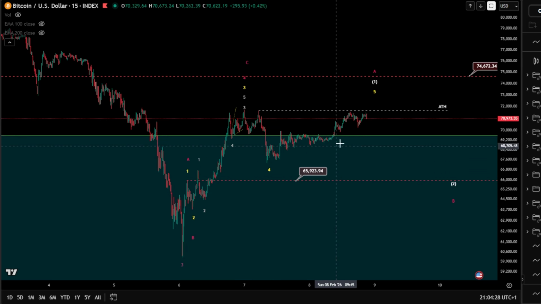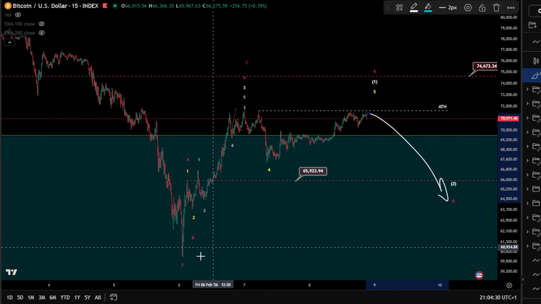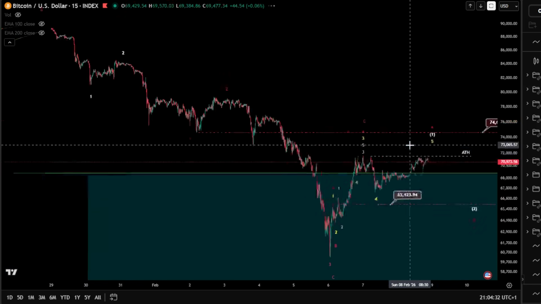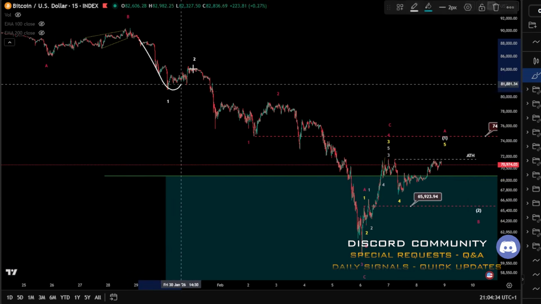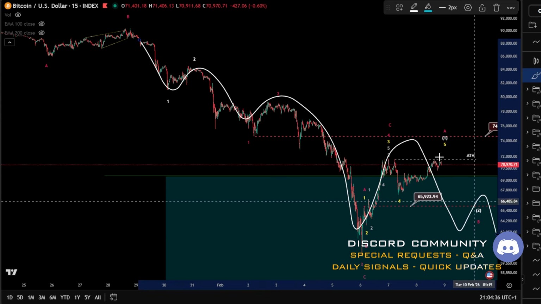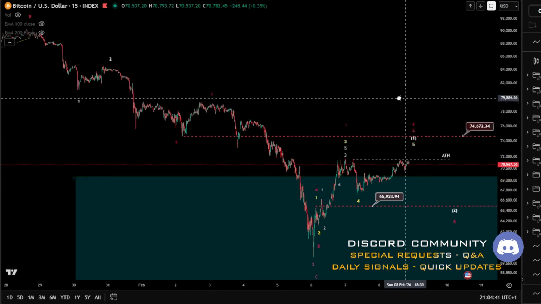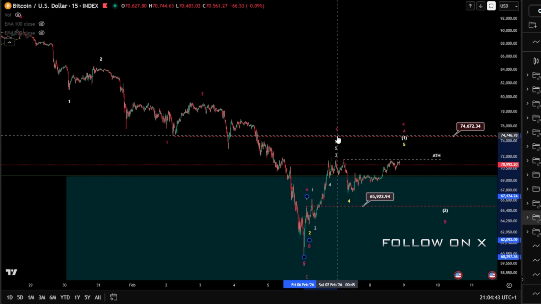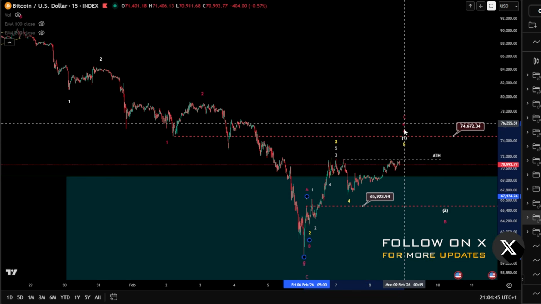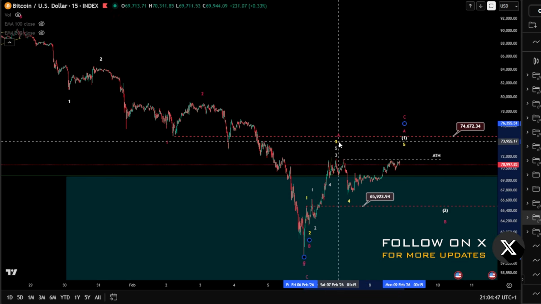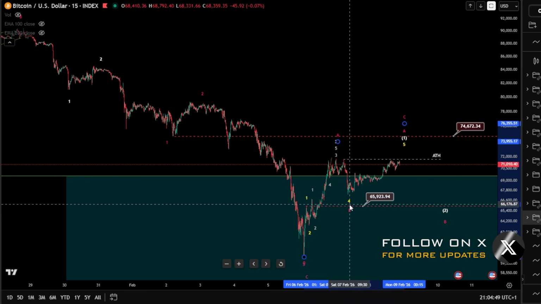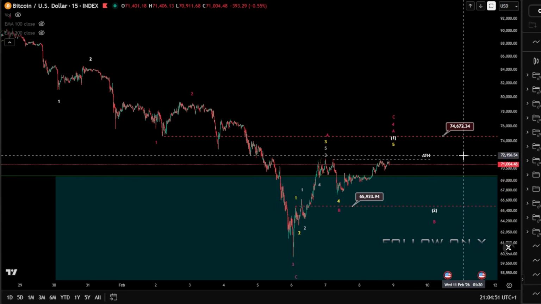If this is going to happen, that means we might even take the low again in a wave 5 here. So 1, 2, 1, 2, 3, 4 and a 5, 4 and a 5, meaning this wave 4 can also be there. So these are the possibilities right now within a wave C there. Also, it can be a wave A here, the wave B also there. So we have to keep this in mind.